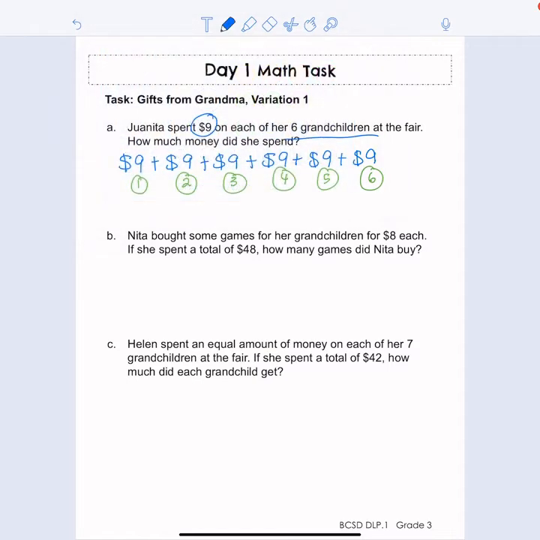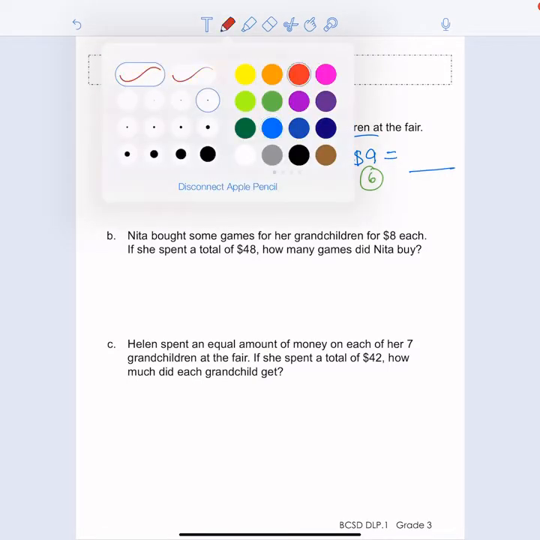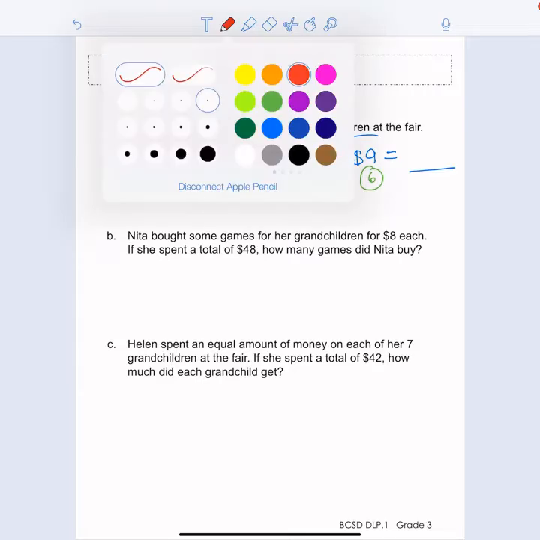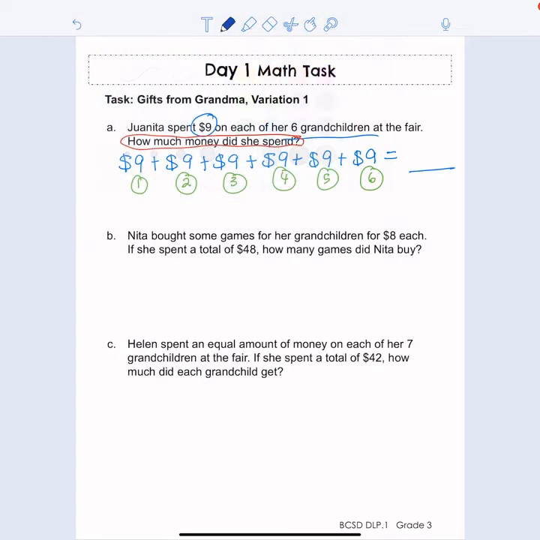Now I've got to work on finding my total so that I can find the answer to how much money did she spend. Okay, so to do this, I think I'm going to combine some of those 9s first. I know 9 plus 9 is 18. So it looks like I've got a couple of 18s here if I combine those 9s. Okay, so now I've got 18 plus 18 plus 18.